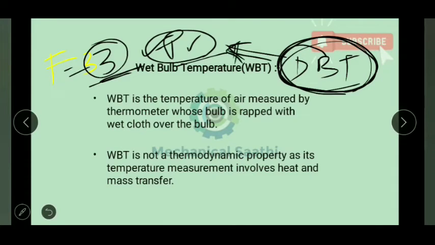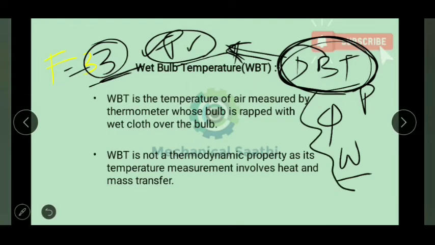Next, the other properties that we have discussed: phi, relative humidity, then omega, that is W. All these properties again require the saturation pressure, so it's very difficult to calculate all these properties.